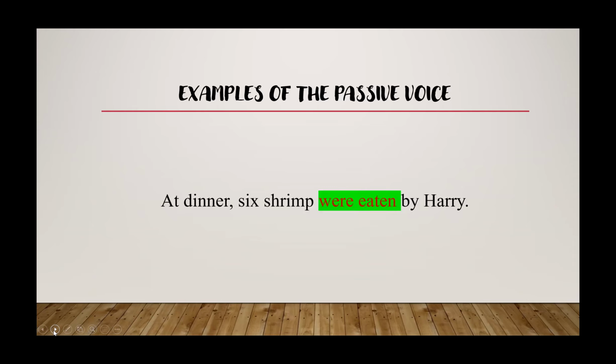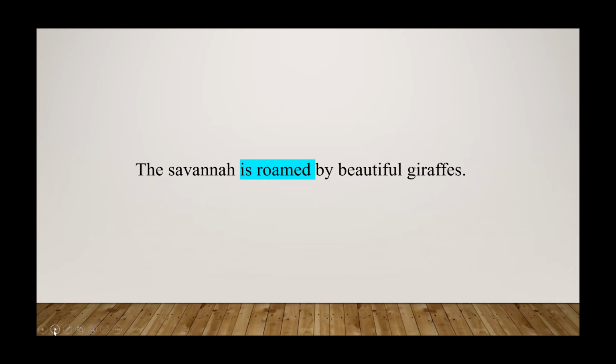Examples of the passive voice. At dinner, 6 shrimps were eaten by Barry. Were eaten will be the passive voice. The savannah is roamed by beautiful giraffes. Is roamed is the passive voice.